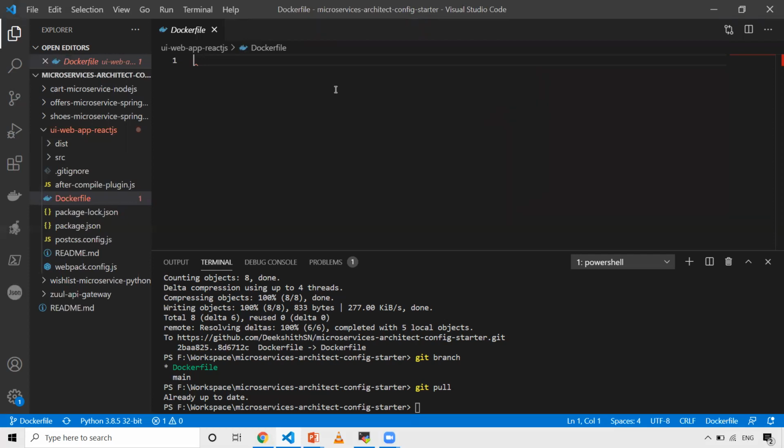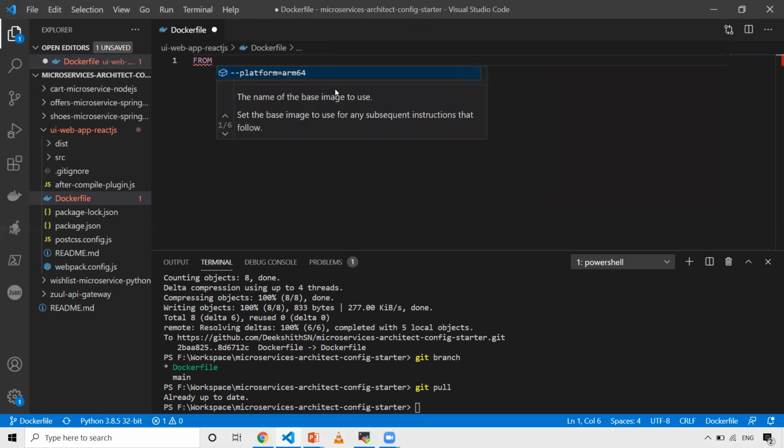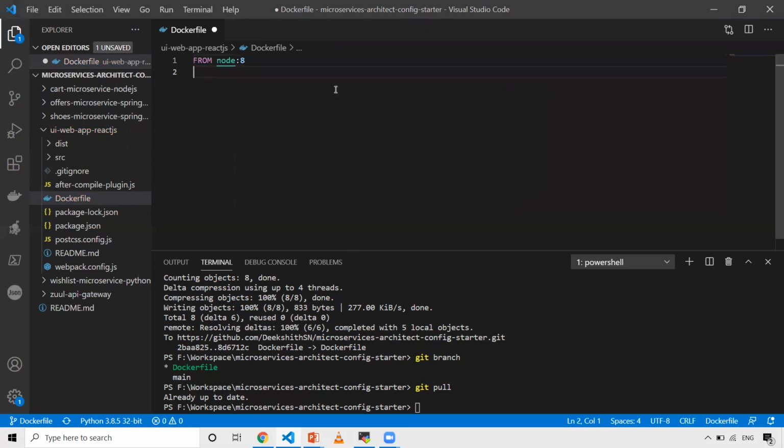In my case it's React.js, so I need to take node 8 as my base image. That is my requirement for this application, so the base image should be a node base image. I'll write FROM node:8 as my base image.